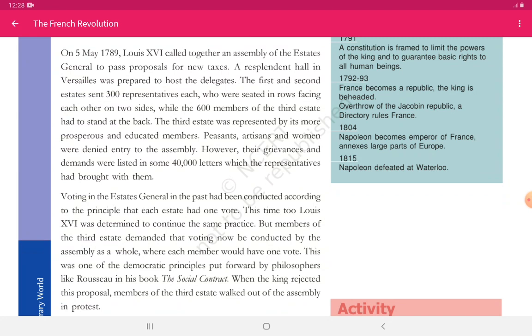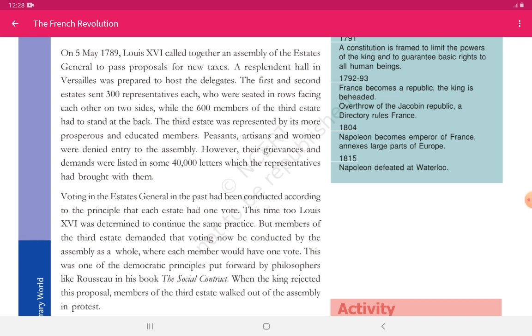Peasants, artisans and women were denied entry to the assembly. Now you can see the condition of France. The peasants and artisans were not allowed, and women were also not allowed. However, their grievances and demands were listed in some 40,000 letters, which the representatives of the third estate had brought along with them to this national assembly. Here you can see the injustice done to the third estate: peasants, artisans and women were not allowed to come, their problems were in 40,000 letters, and the representatives were made to stand at the back and were not even allowed to sit.